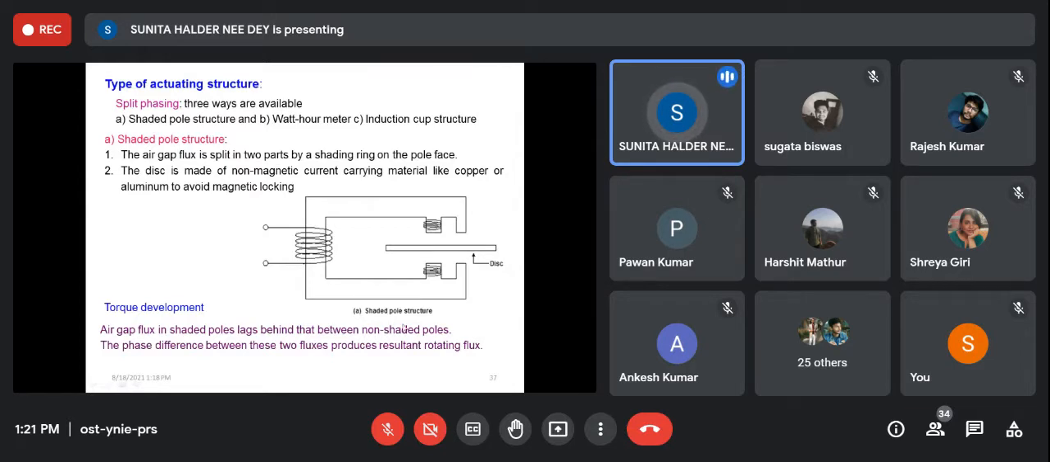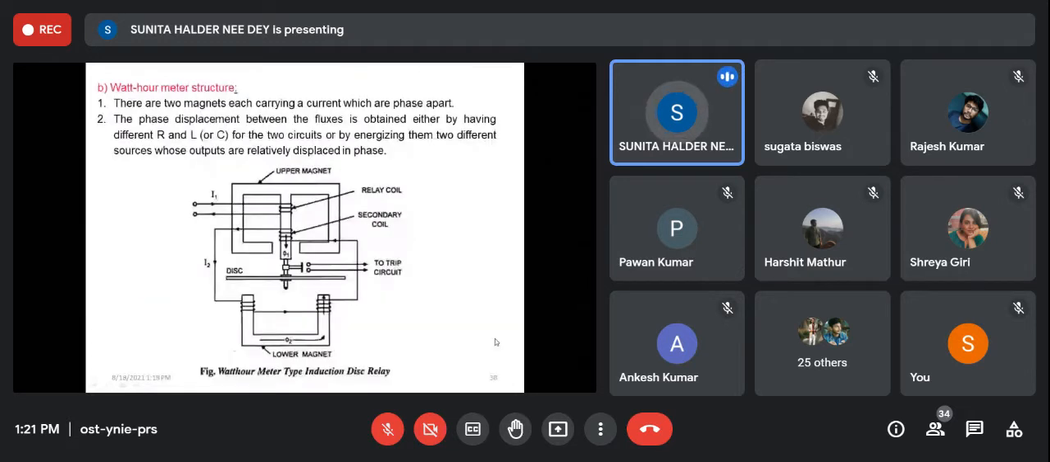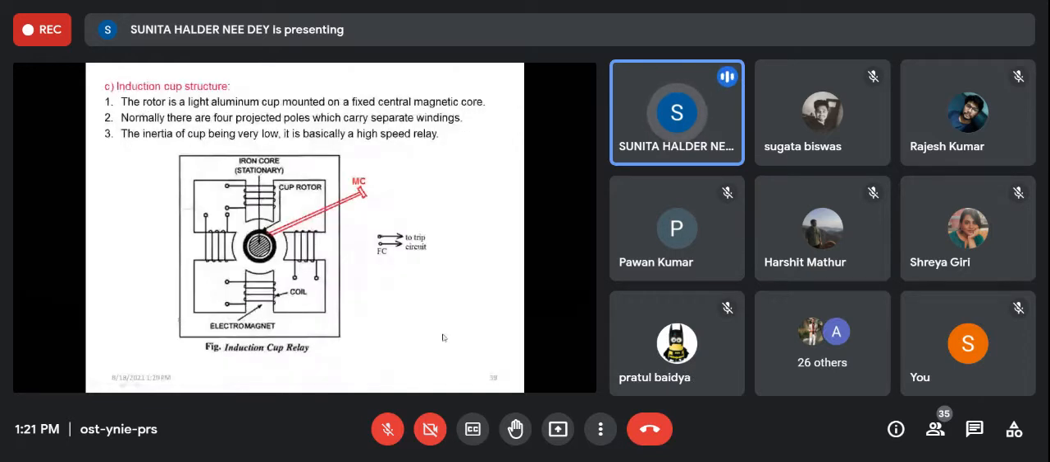Otherwise, in the watt hour meter structure, automatically there will be a phase difference. Otherwise, we can insert R and L in the circuit. If the R and L of the circuits are different, then automatically a phase difference will be developed. Similarly, the induction cup type is a special version of the watt hour meter type. Here, four cores are there, four projected poles, and at the center there is a cup type.